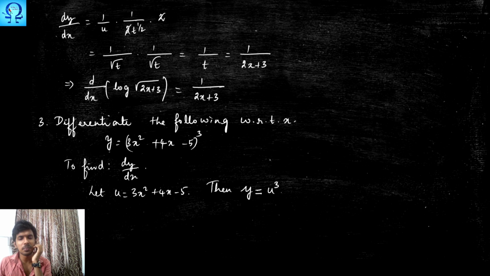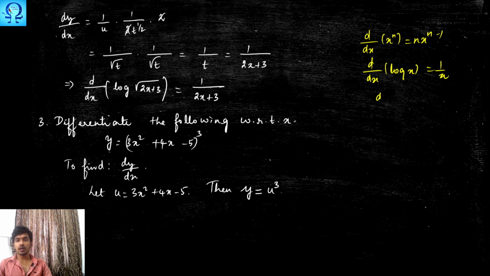What is the purpose of converting this function? y is given in terms of x. What is the purpose of converting y in terms of u and u in terms of x? In the formulae section, we have seen only 3 formulas. Hope you people remember. The derivative of x power n, d upon dx of x power n, is n times x power n minus 1, and d upon dx of log x happens to be 1 upon x, and d upon dx of e power x happens to be e power x, and the derivative of a constant is 0, and other rules.